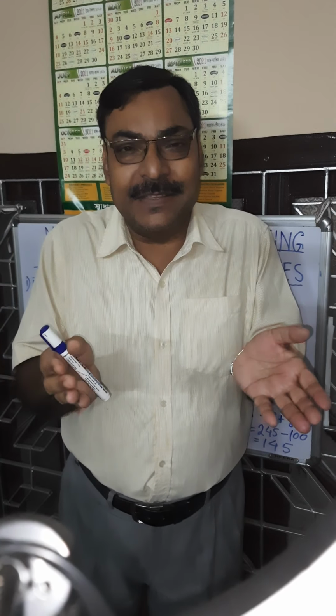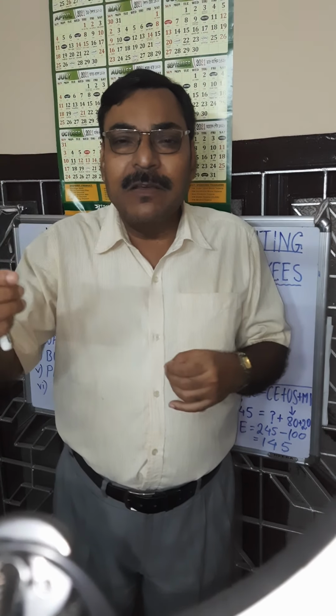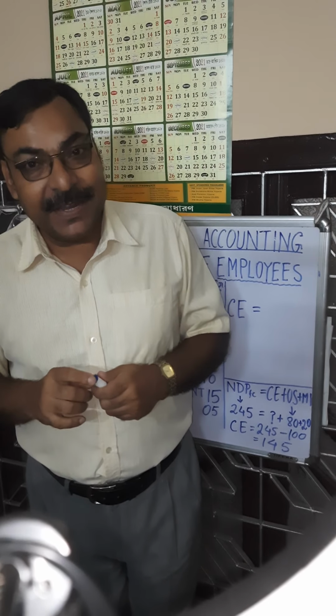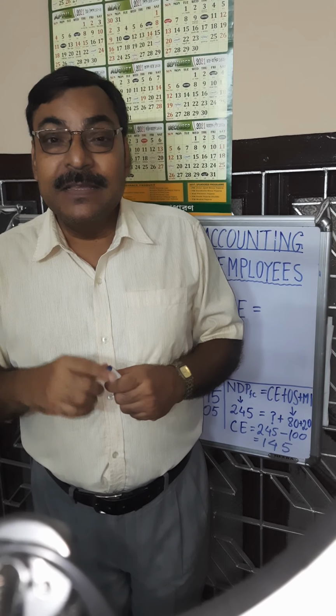Some compensations are given occasionally. This is bonus. Occasionally, when the financial condition develops, workers may be given bonus. So some compensations are given occasionally, not regularly. This will also be taken into consideration if given in one accounting year. That is number two.